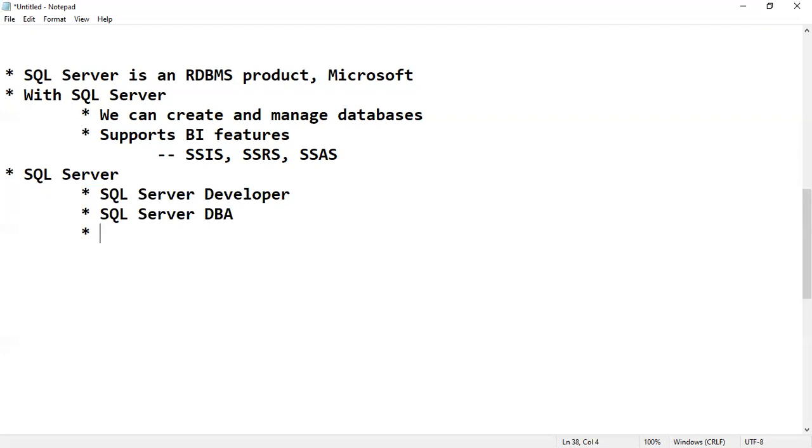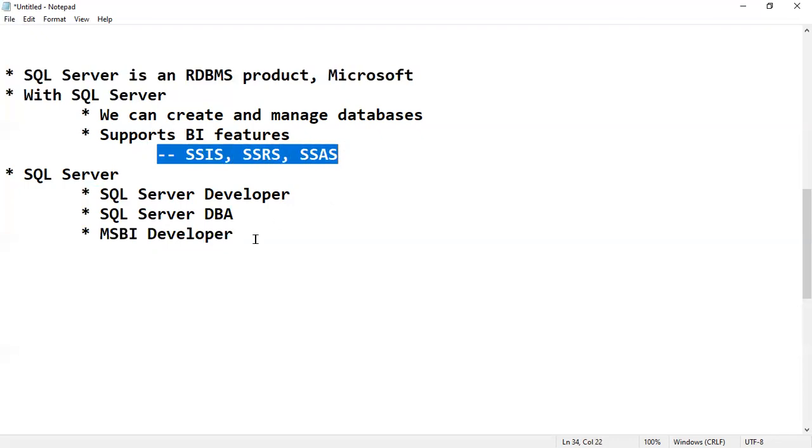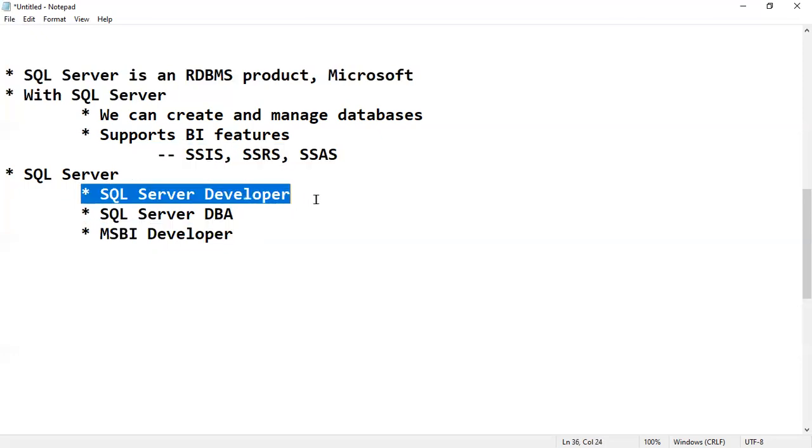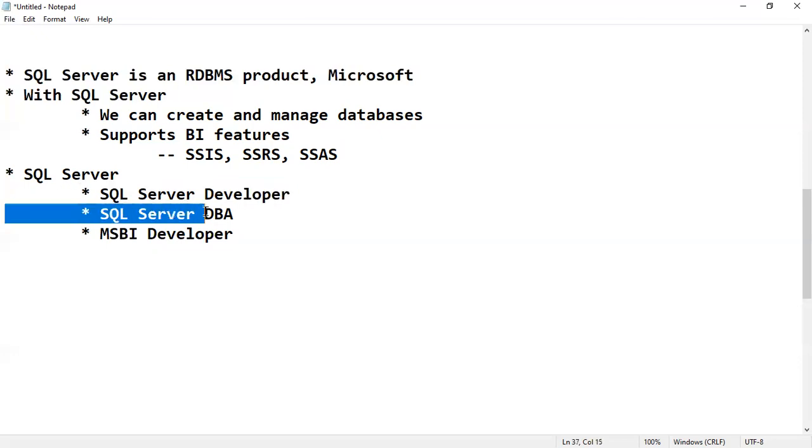Then we also have MSBI developers, Microsoft Business Intelligence developers, who work with these three tools, SSIS, SSRS, SSAS. That's why we have seen the SQL Server developer. These are SQL Server basics. I will provide what basics are required for us to work as a DBA. In our course, we are going into detail with the administration part. We'll also see a basic overview of SSIS. What is the purpose of SSIS in our course?